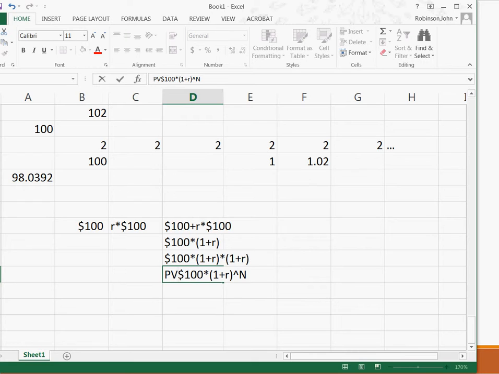Well, 100 was just our example. So for any dollars today, you take the value in the present, multiply by (1 plus r) to the n, and you get the value in the future. Obviously, if I divide both sides by (1 plus r) to the n, this cancels, and you get this. So the present value is the future value divided by (1 plus r) to the n. To go forward, we multiply, and to go backwards, we divide.